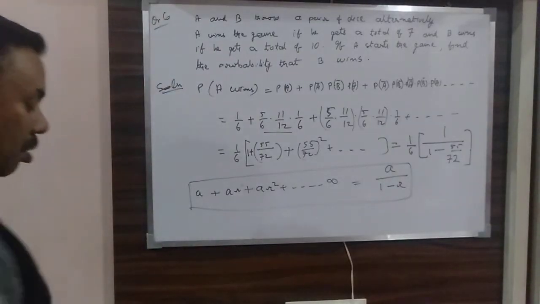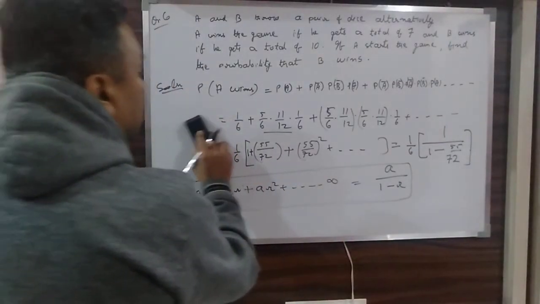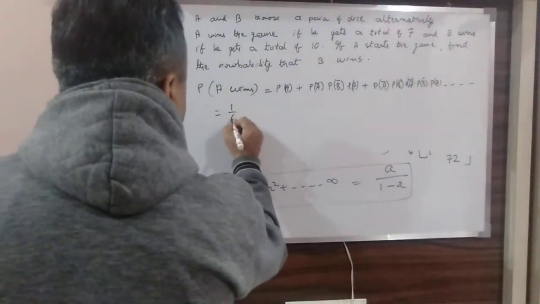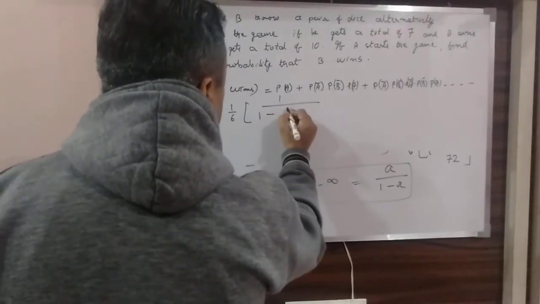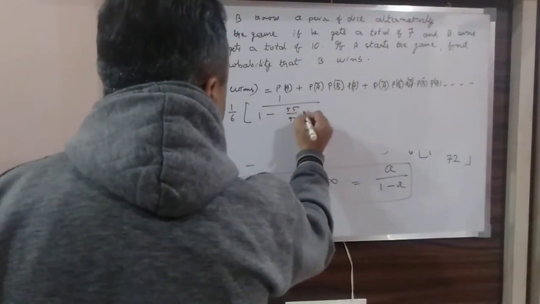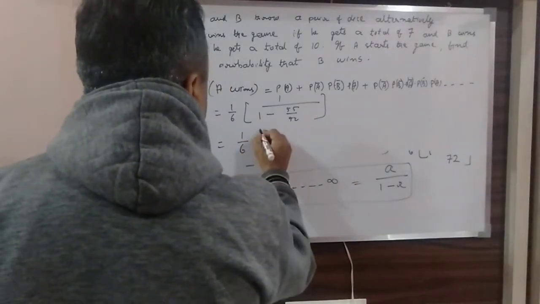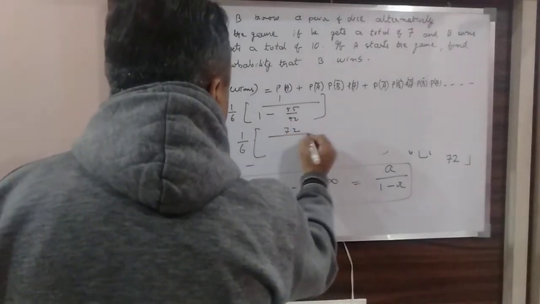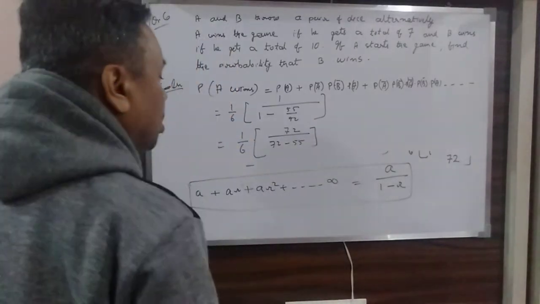Okay. So now using this, it was 1 by 6 multiplied by 1 upon 1 minus 55 over 72. So it can be written as 1 by 6 multiplied by 72 divided by 72 minus 55.